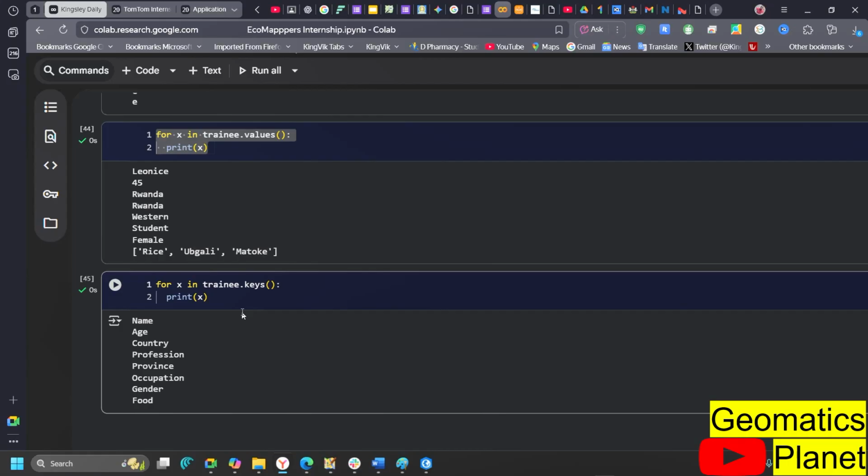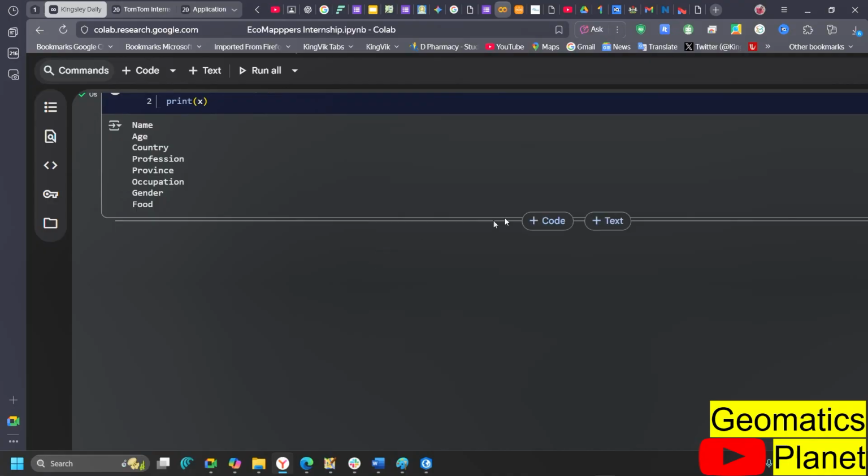And now we have what we call nested dictionaries. You nest something inside it. So a dictionary can contain another dictionary. The dictionary that contains a dictionary inside is what we call a nested dictionary. When a dictionary contains another dictionary inside, we call it a nested dictionary.